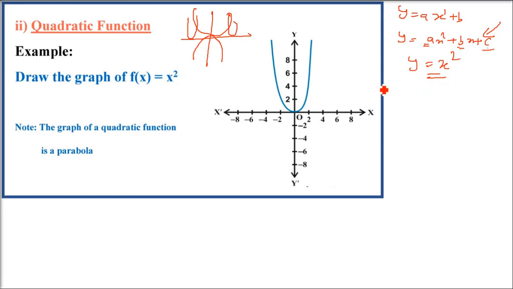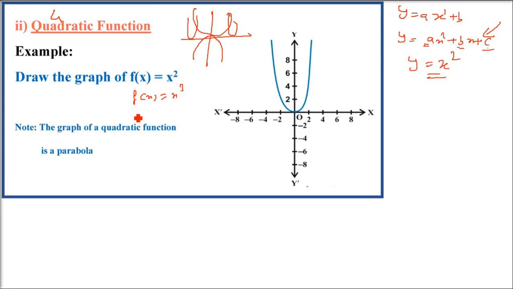Linear function we have already seen. Now the parabola, this is the quadratic function. Don't be confused by quadratic. Quad means 4, but here the power is 2 only. It's not 4. This is also a square function. f(x) equals x square is also called a square function. So f(x) equals x cube will be a cube function, a cubic function, but that will be another function. We'll see about that later. So this is how the function varies depending upon the degree of the polynomial: x square, x cube, x to the power 4.